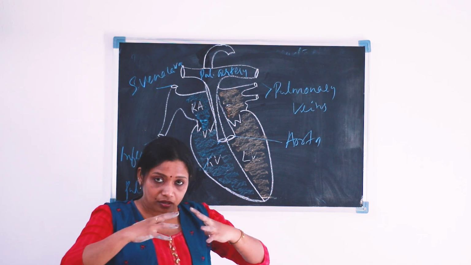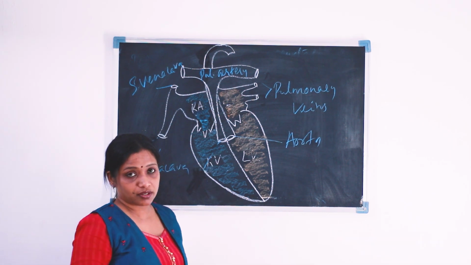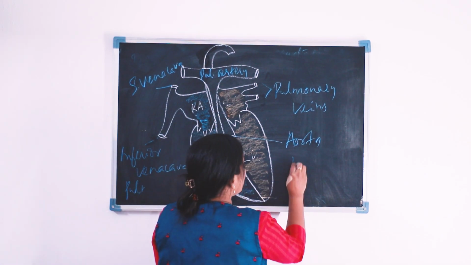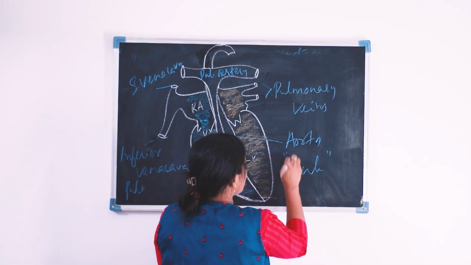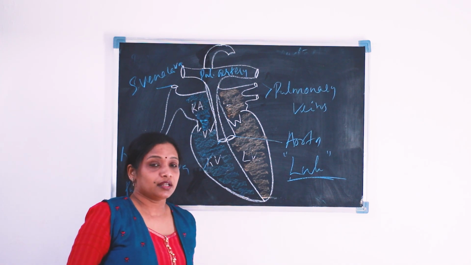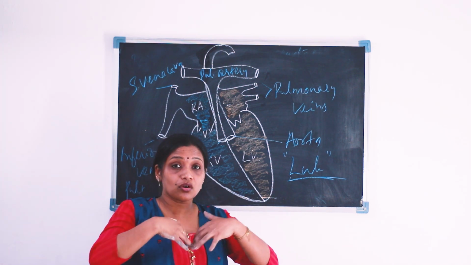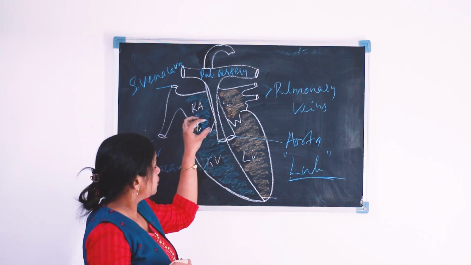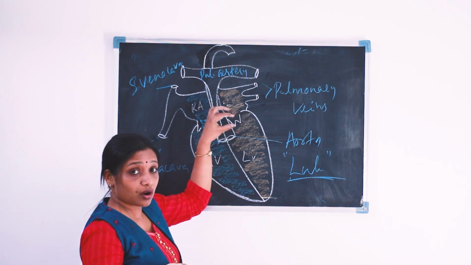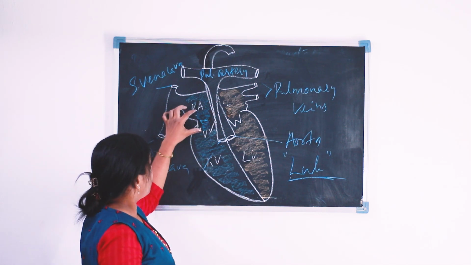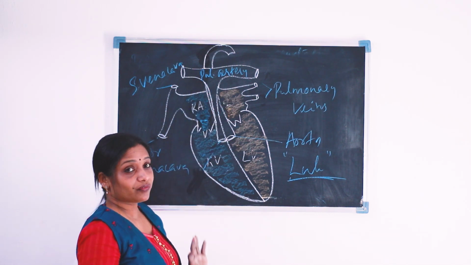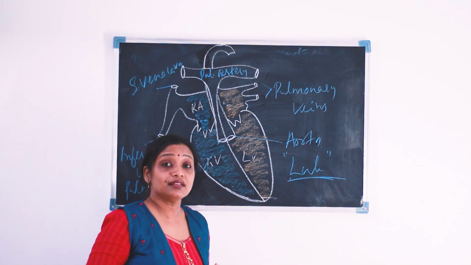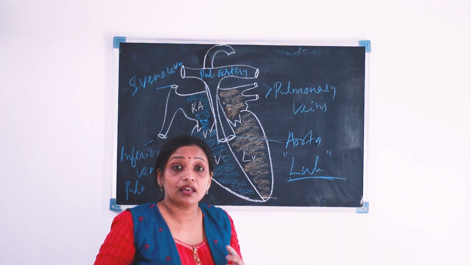Okay, when it closes, that makes a sound. That is the first heart sound, known as lub. That is the closure of the tricuspid and bicuspid valve, or the sound of the closure of the auriculoventricular valves. That is the first heart sound. That is lub.